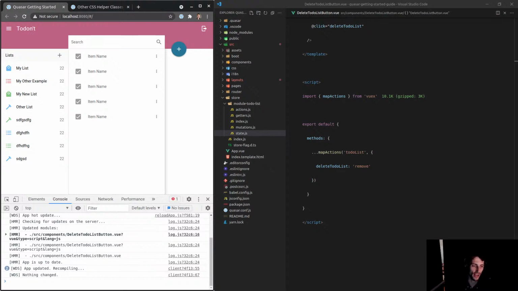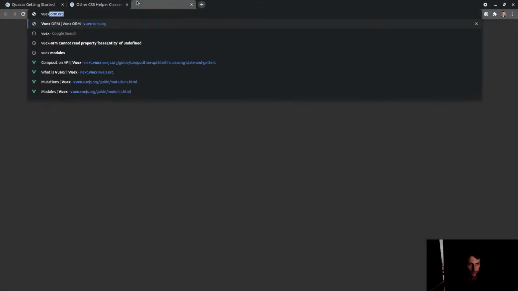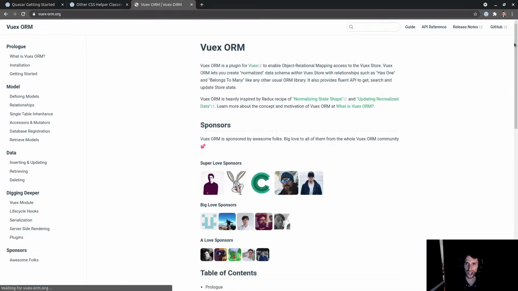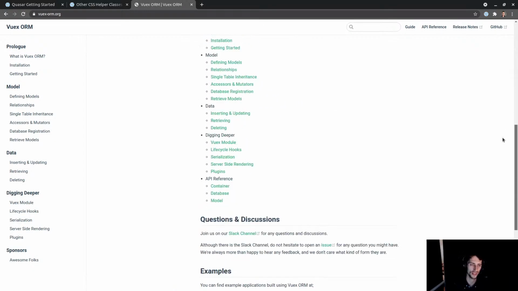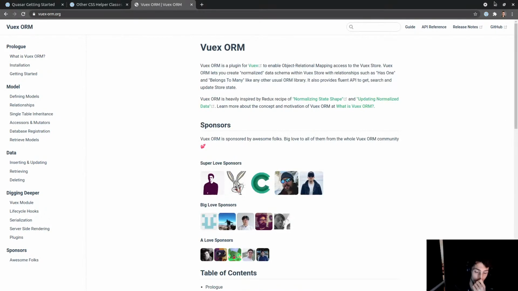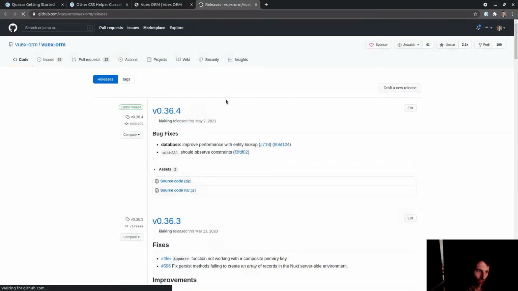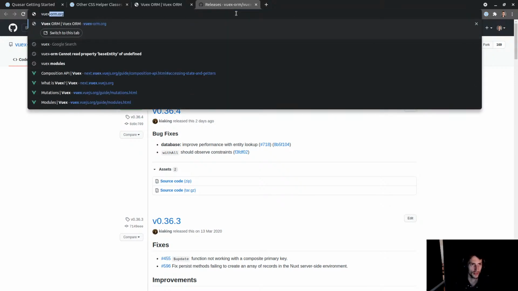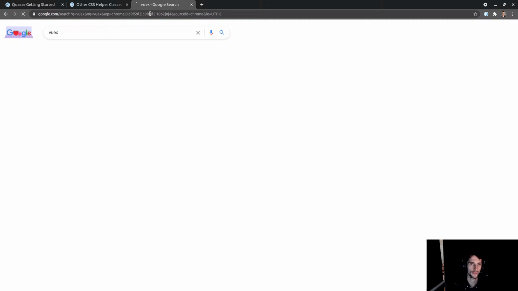But I know that, yeah, Vuex 5, they are moving away from mutations. However, Vuex 5, I'm pretty sure, has not actually been released yet. I'm pretty sure the current version is Vuex 4. And this makes it hard because, you know what? This is actually a good point. I should point this out as I'm teaching it. Oh, not Vuex ORM. What am I doing? Vuex.